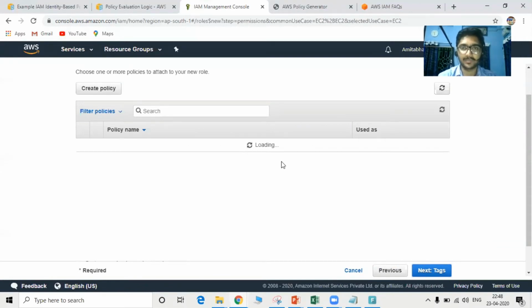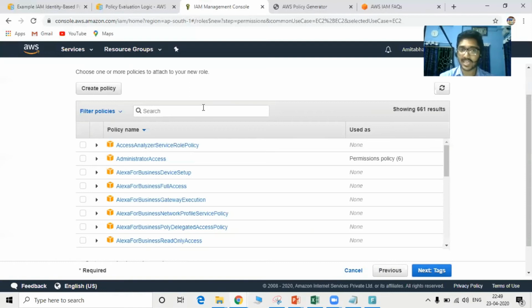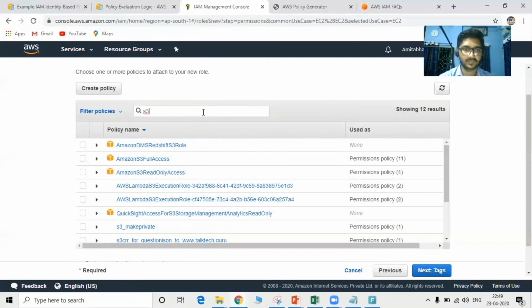We won't be creating a policy, but if we require, we can create our own policy also from the policy generator or from the portal itself. Search for S3. We are not going to give full access, so select the read-only access. Click on next.